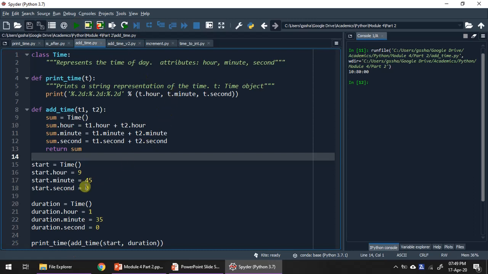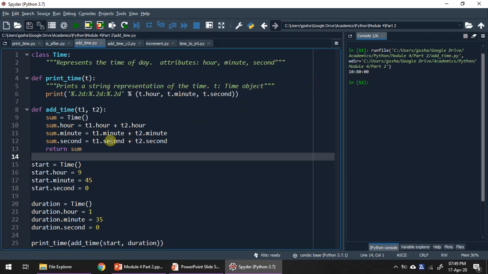When we add the start time with the duration, we are supposed to get the end time. So we are going to add 1 hour 35 minutes to 9 hour 45 minutes. The answer which we got is 10 hour 80 minutes. This is not acceptable because the maximum amount of minutes is 60 only.